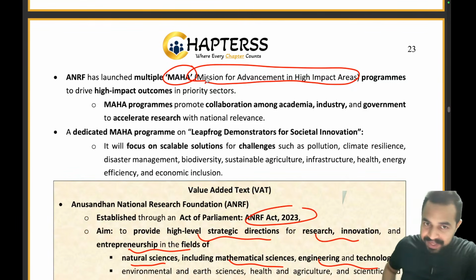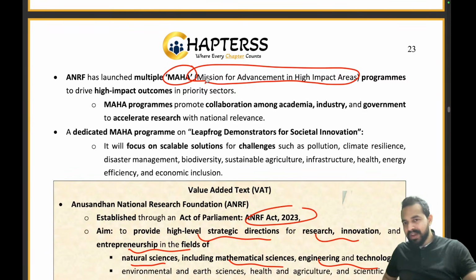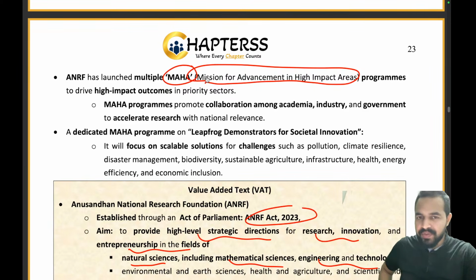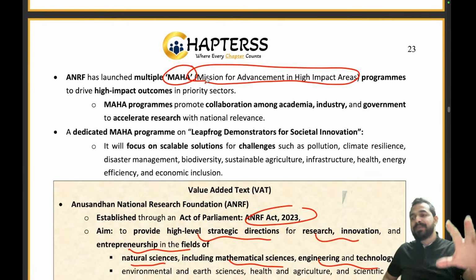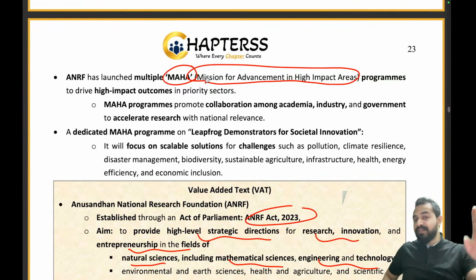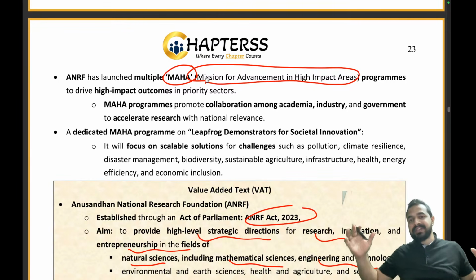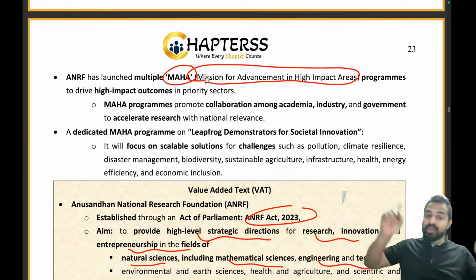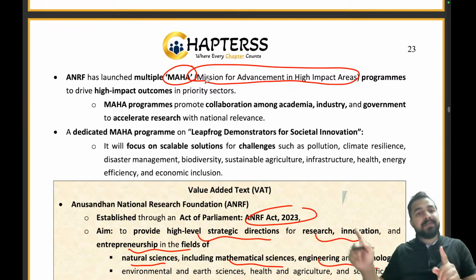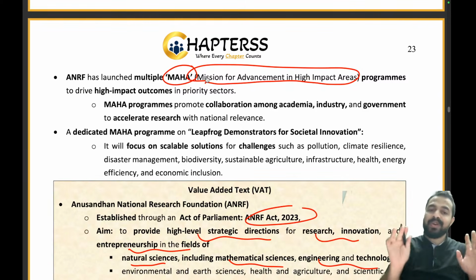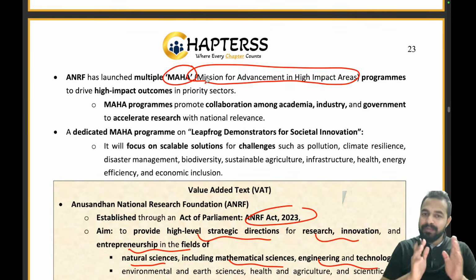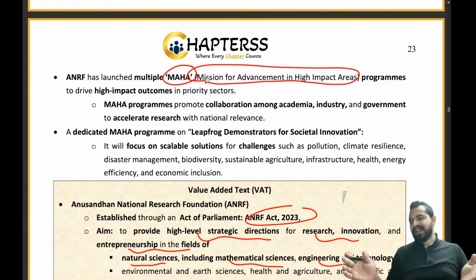Let's take an example: from the examination point of view, for current affairs, the phase 1 and 2 articles are more important. These are the high impact areas, they can lead to better output for you, so we work on them, right? Similarly, ANRF is going to work on these MAHA areas. Understood?